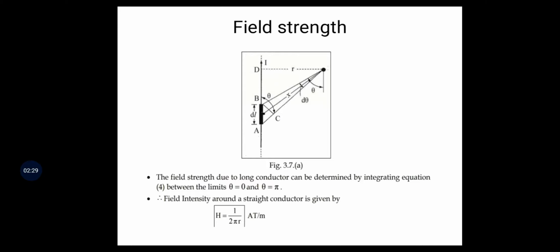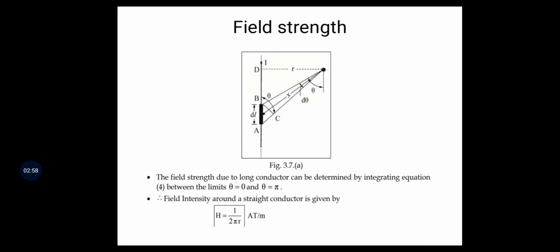The field strength due to the long conductor can be determined by integration, with limits theta equal to 0 to theta equal to pi.